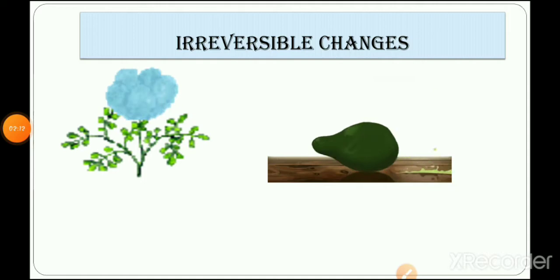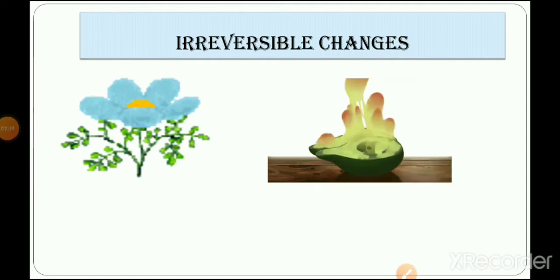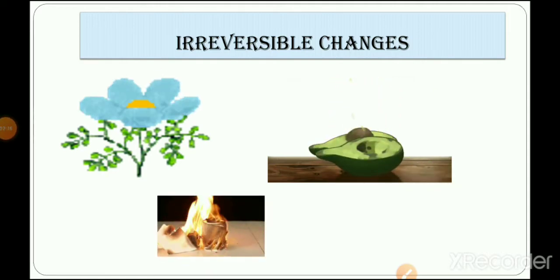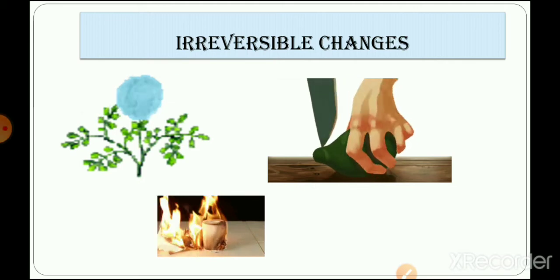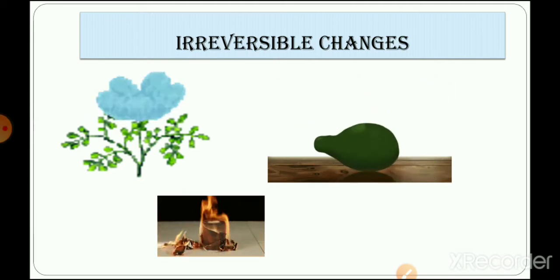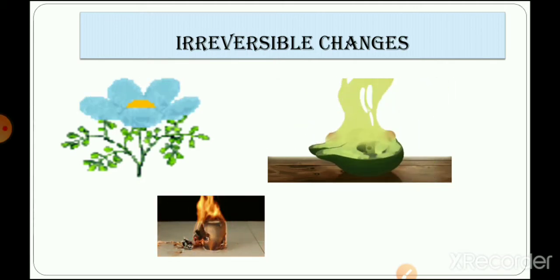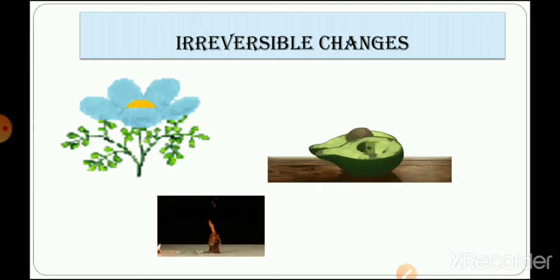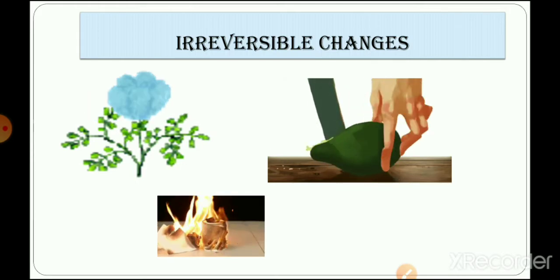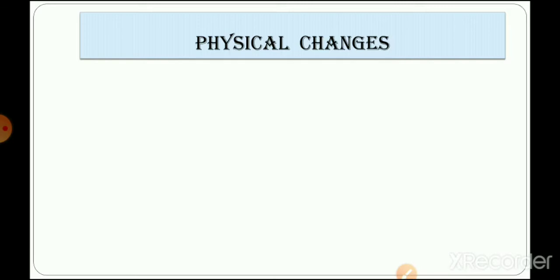Right? What if I say burning of a paper? That is also a kind of irreversible change. You cannot reverse the change by anything, right? The paper that has been burned cannot be obtained again. Okay, so these were examples of reversible and irreversible changes, and I hope those two types of changes are clear to you all. Okay, students, now let's talk about the other type of changes.